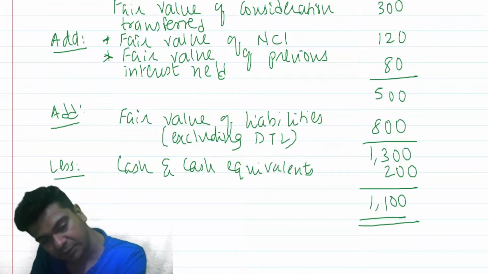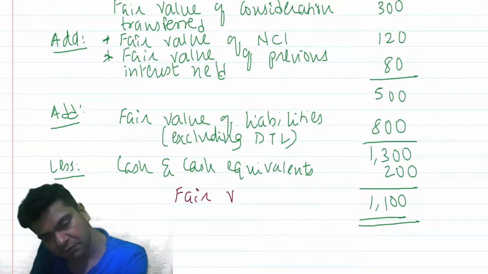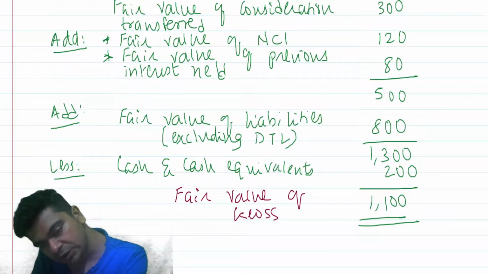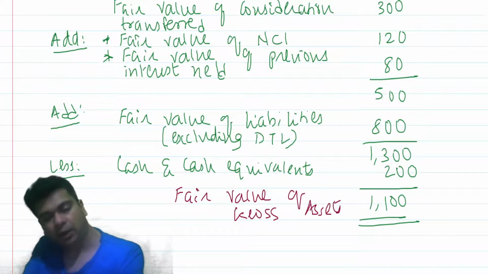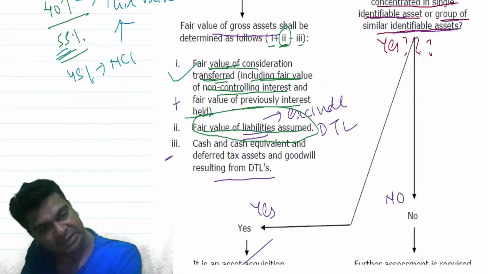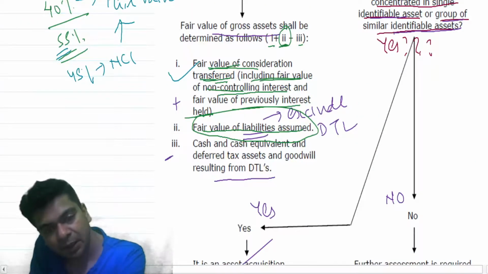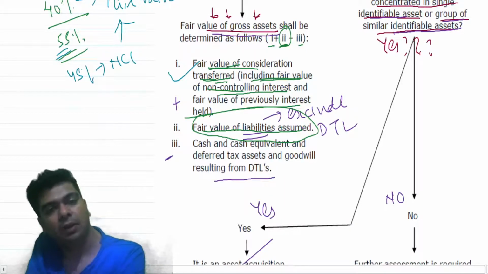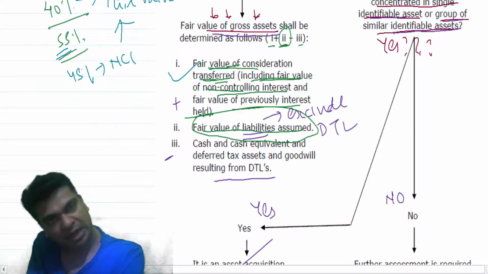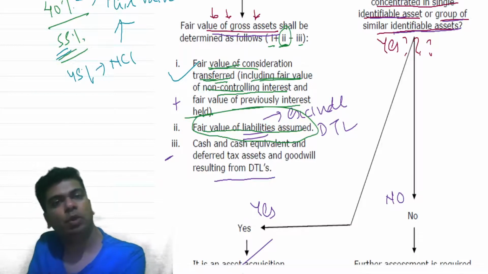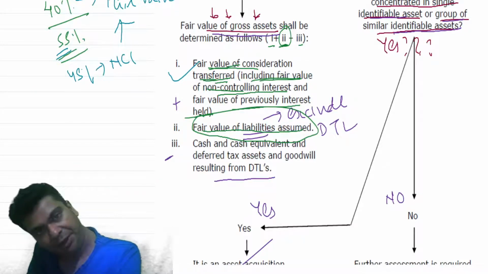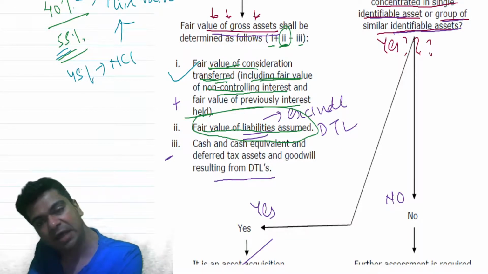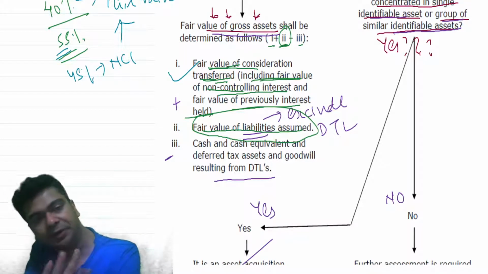This gives me the fair value of gross assets. That's what they say here. You are supposed to calculate the figure that you get in item 1, add to it the figure in item 2, and deduct from that the figure in item 3. And that is what gives me the fair value of the gross assets acquired.